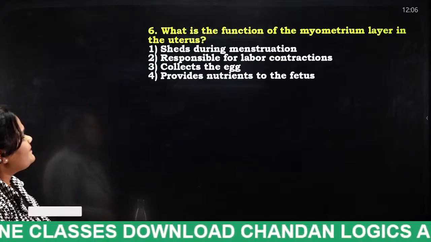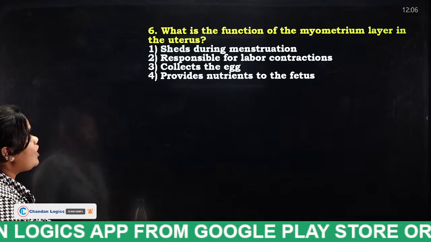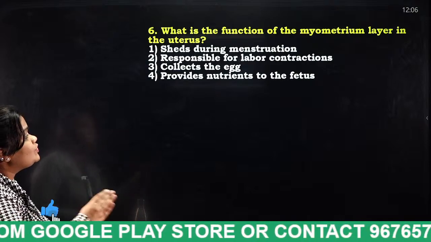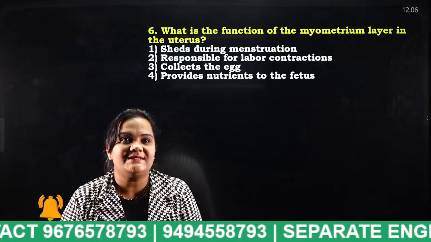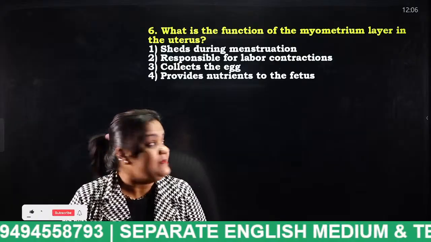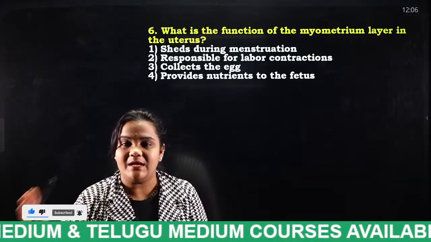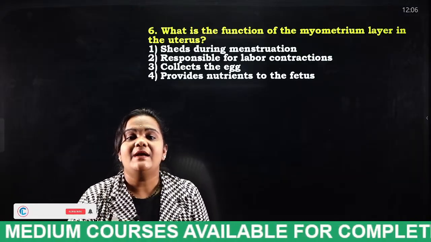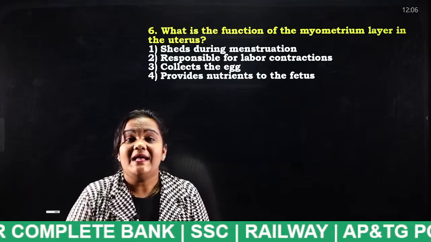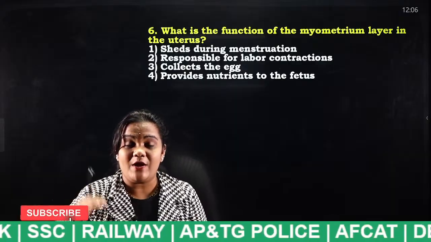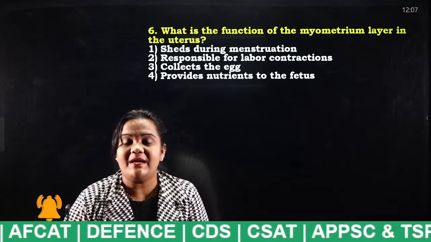What is the function of the myometrium layer in the uterus? Sheds during menstruation, responsible for labor contraction, collects the egg, provides nutrients to the fetus. Tell me, students. I have already discussed, I think you did not listen in class. The uterus consists of 3 types of layers: endometrium layer, myometrium layer, and finally perimetrium layer. Very good. The middle layer of the uterus is known as myometrium. During menstruation or childbirth, the contractions appear in this myometrium.